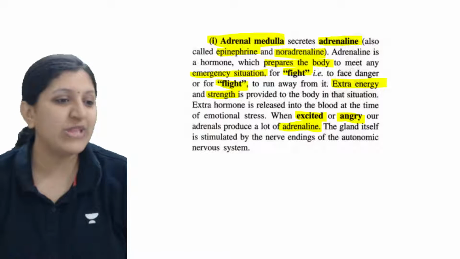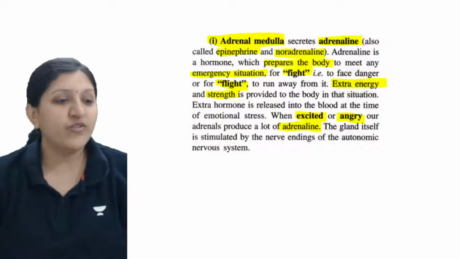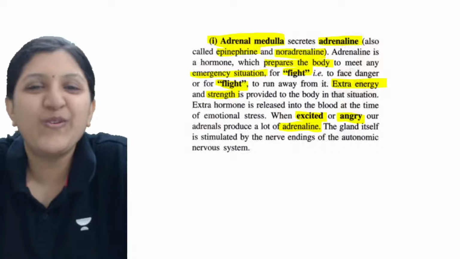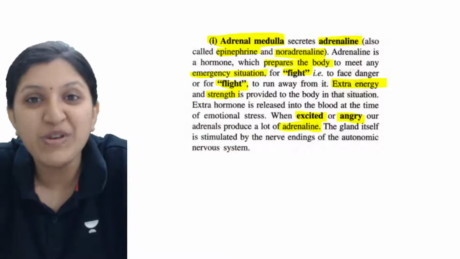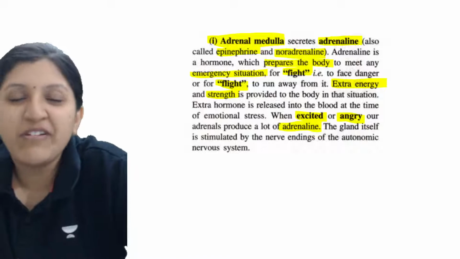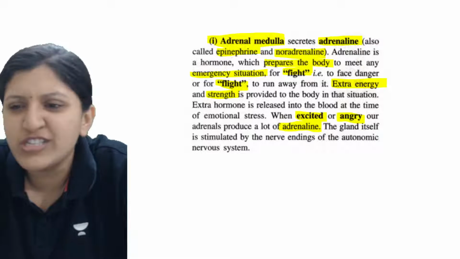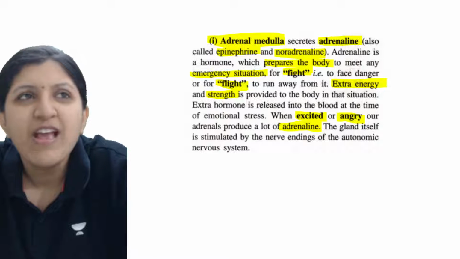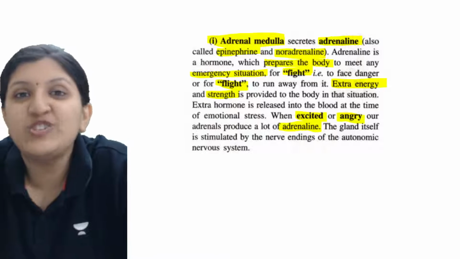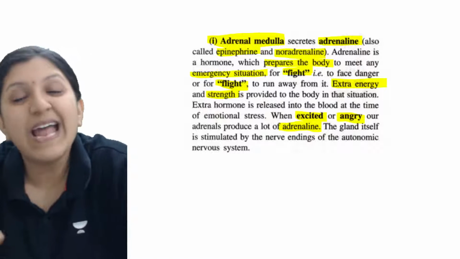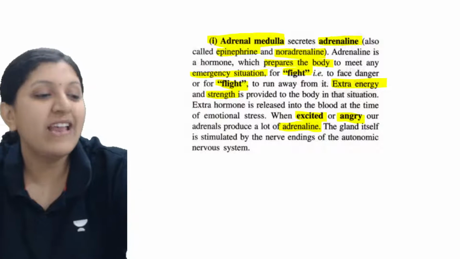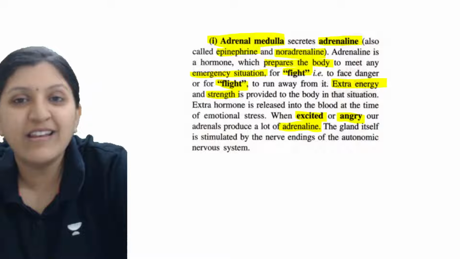With that strength you can do a lot of functions. When you are anxious, or angry, you can feel a lot of energy to fight with the other or to scold someone. That happens mainly because energy supply by the adrenaline hormone is done.